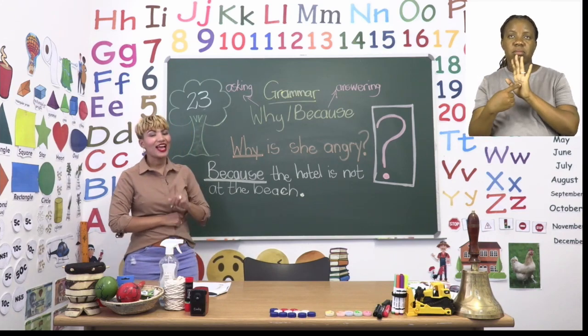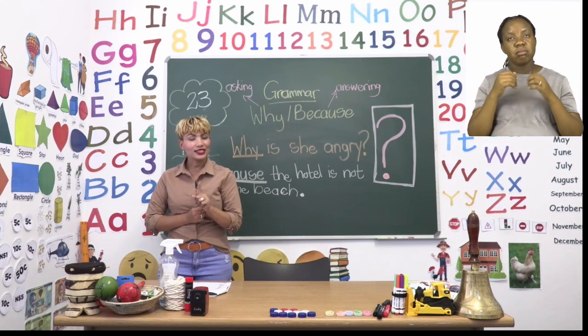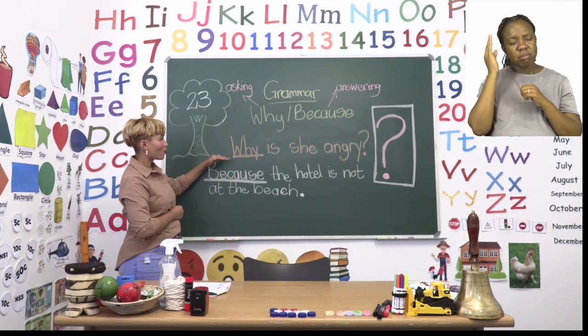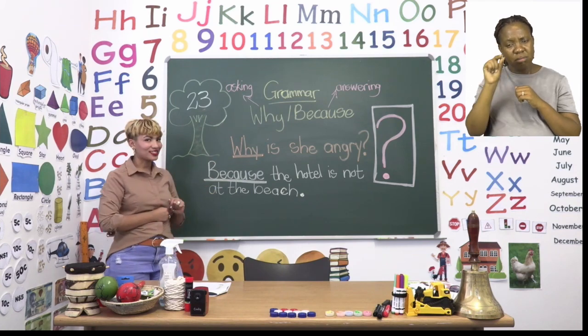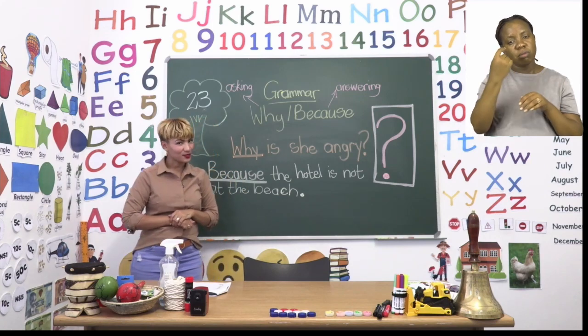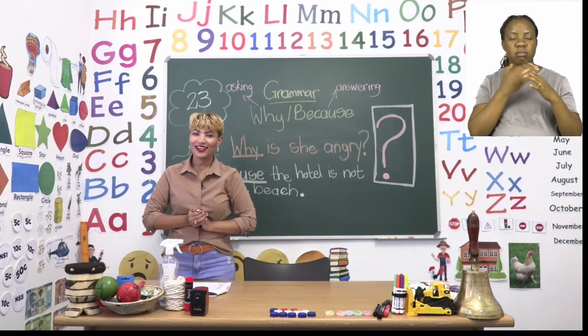All right. Now everyone, I want you to go ahead and look at all the words and sentences so you can make up your own question and answer using the words why and because. Okay, have fun everyone. I will see you shortly after the break.